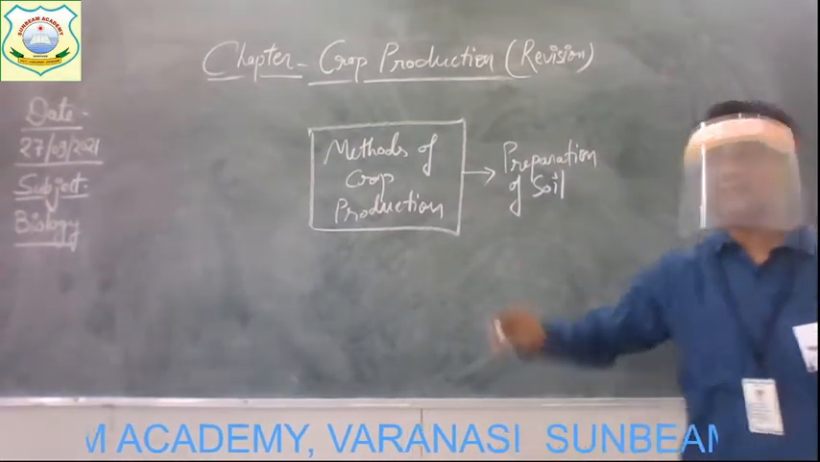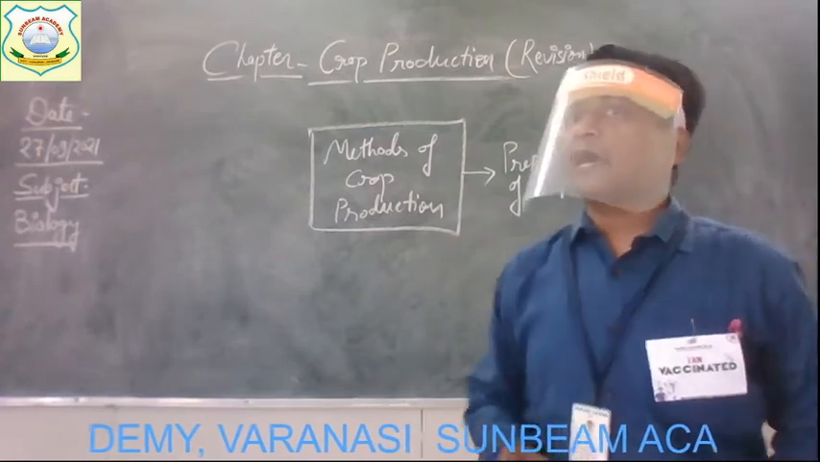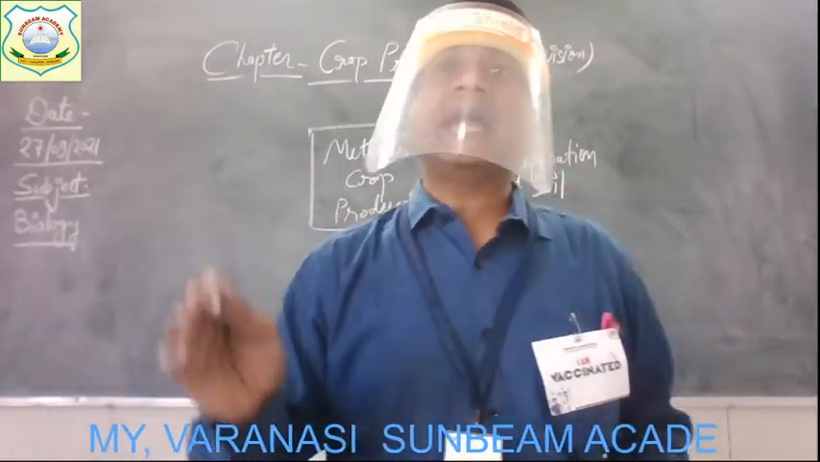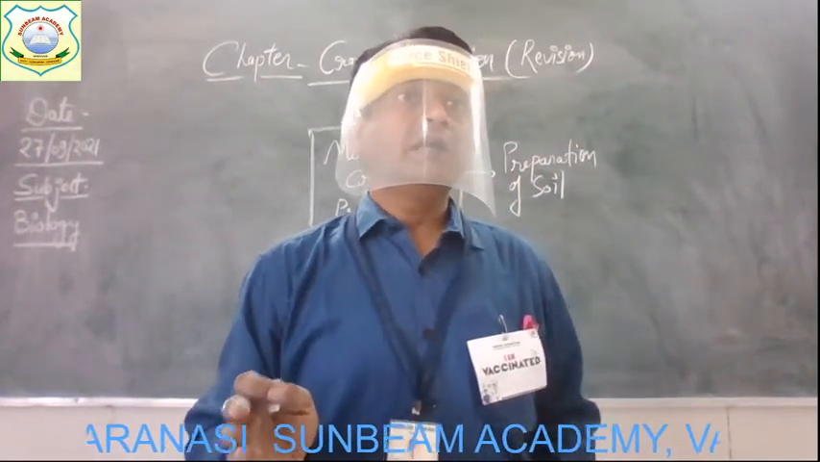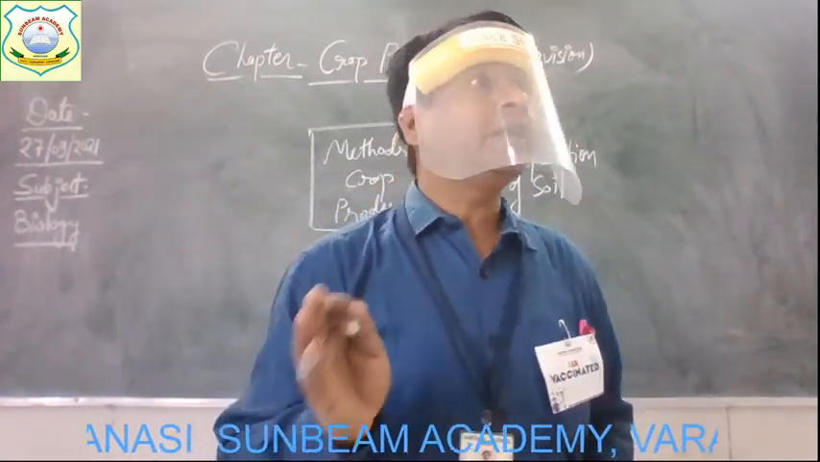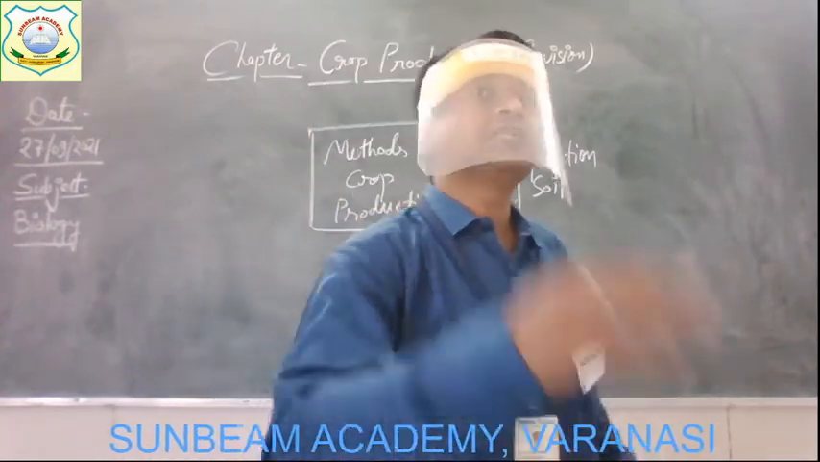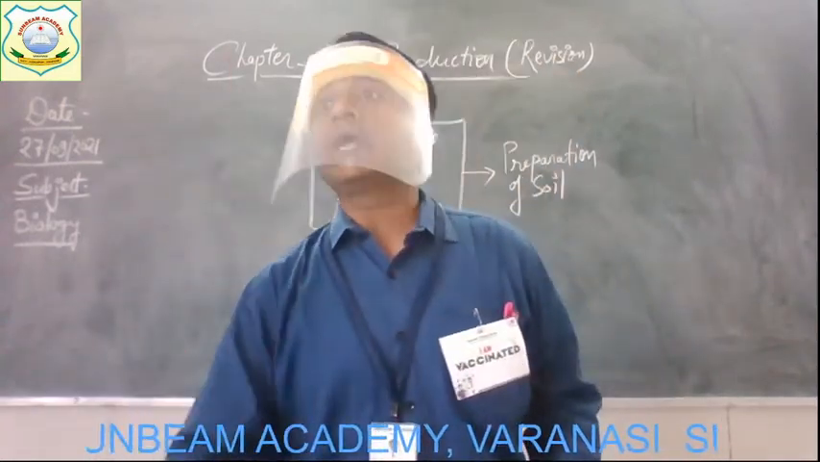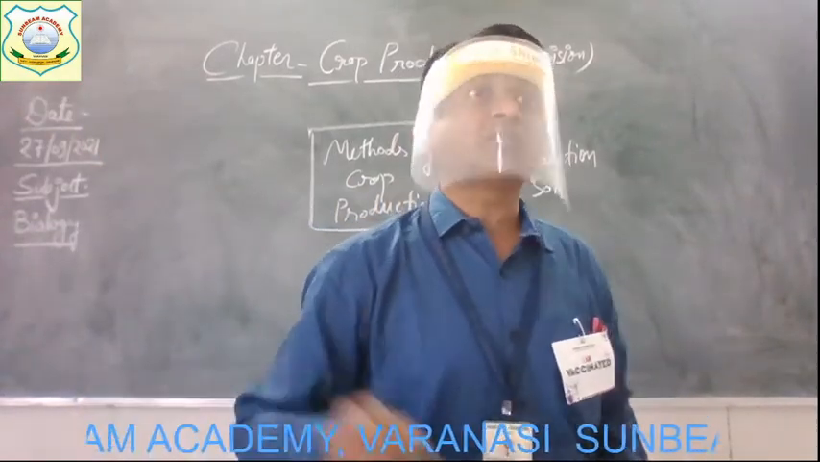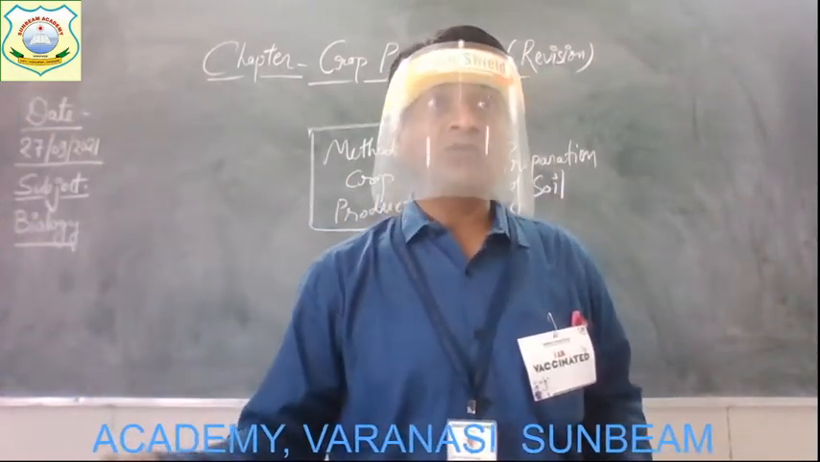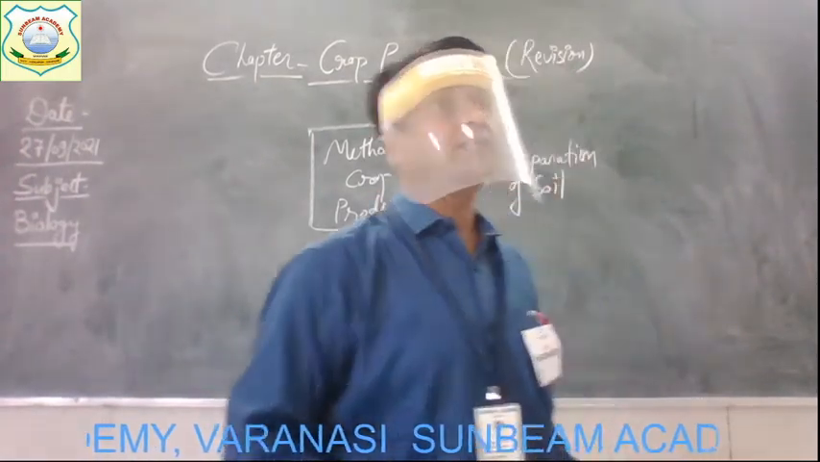What is the first method? Preparation of soil. Preparation of soil simply indicates that before sowing the seeds in the field, the soil must be prepared well so that what can happen? The seeds can germinate well, they can grow well, and finally it can give more production, more amount of crops. Alright, so preparation of soil is a must.